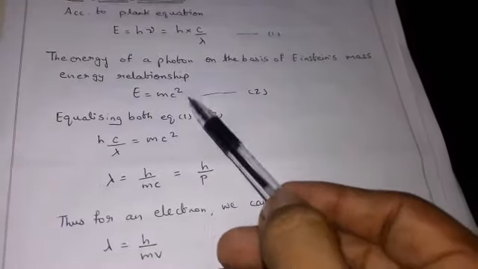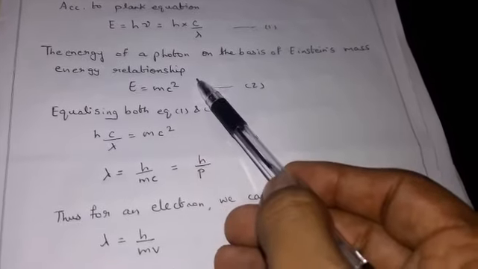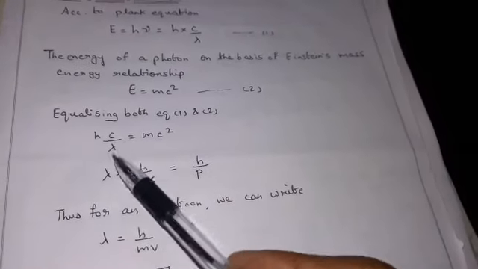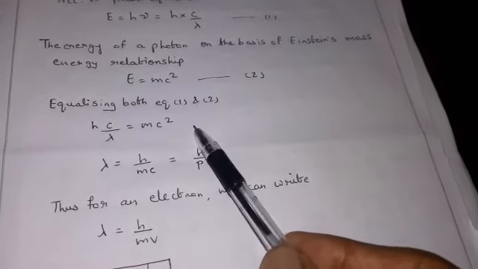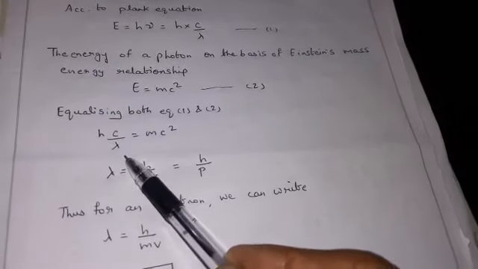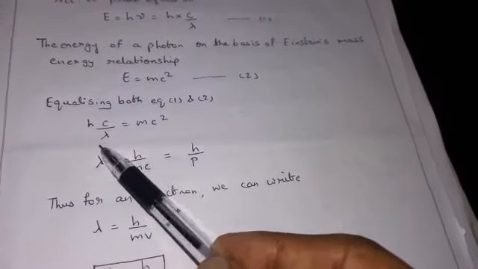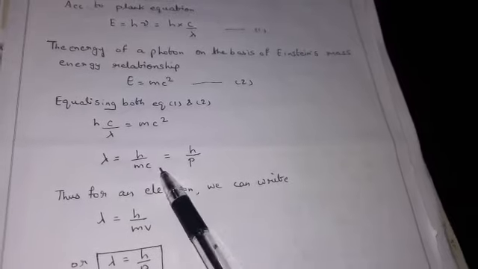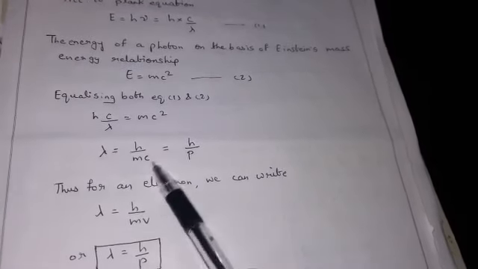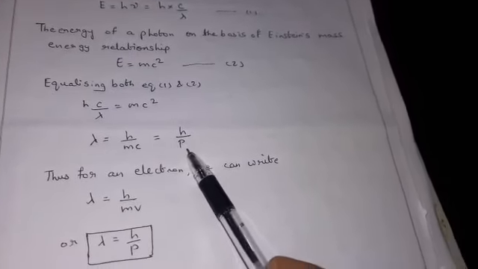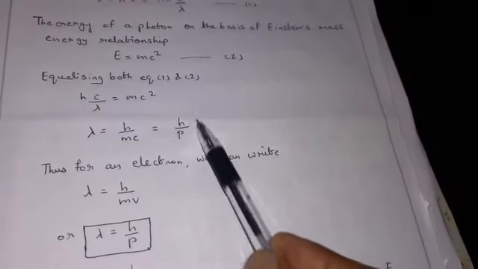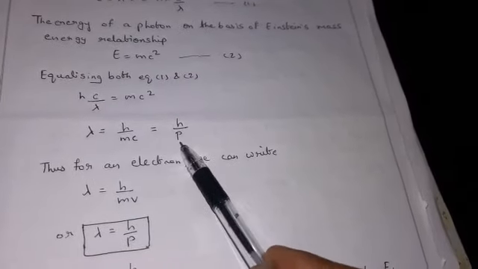Now, when we combine both the equations, equalize both of them, what will happen? hc upon lambda is equal to mc square. We take lambda to this side, that is wavelength, and take mc square at the bottom. So, the formula of wavelength will be h upon m into c. m into c means mass into speed, that is momentum. So lambda is h upon momentum, where h is the Planck constant and p is momentum.